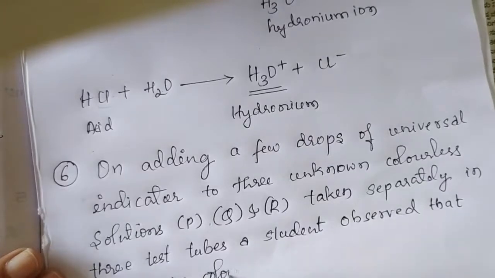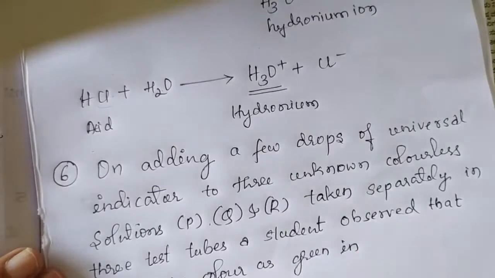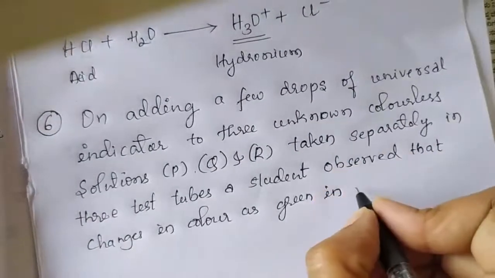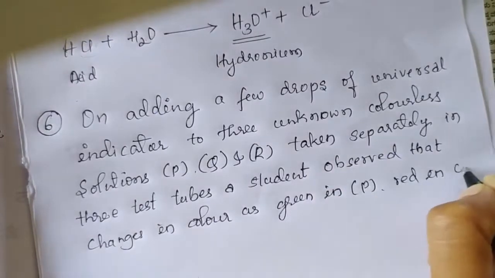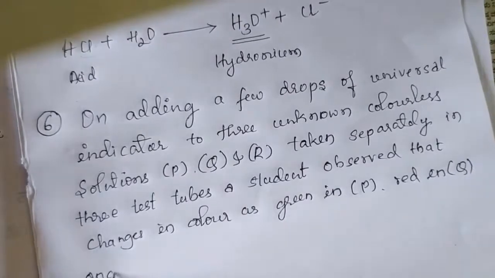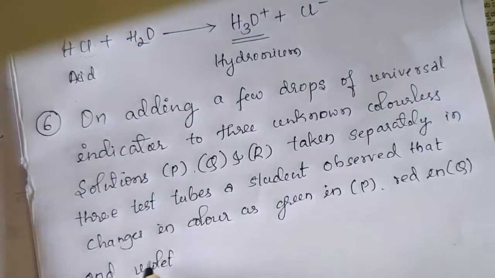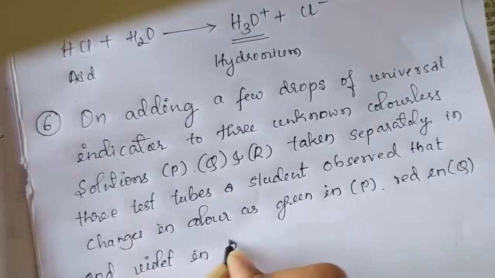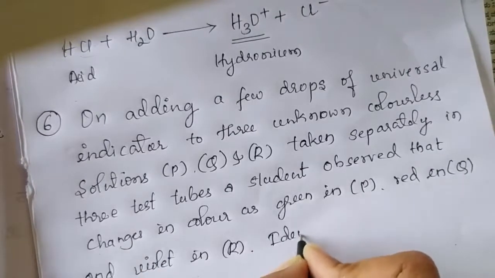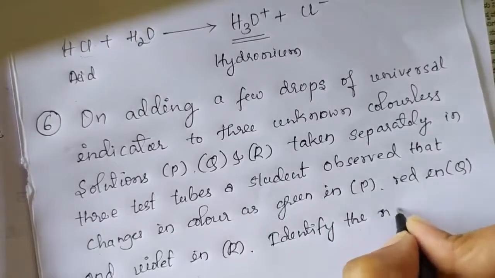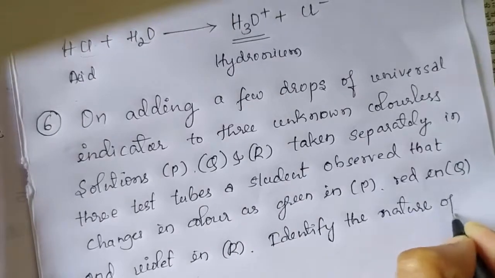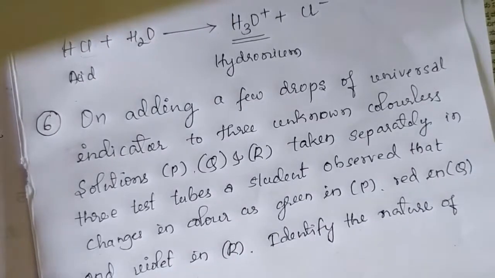changes in color as green in test tube P, red in test tube Q and violet in test tube R. Identify the nature of solutions in test tubes P, Q and R.